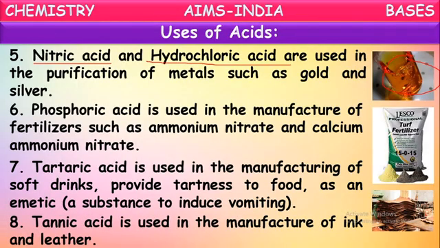One more is given here. Tannic acid is used in the manufacturing of ink and leather. Here they show leather, animal leathers, which are used to make different products like bags, belts, purses, and wallets. Before using these leathers for manufacturing, they are purified or cleaned. In cleaning this leather, they use tannic acid. Not only that, even in inks they use tannic acid. Okay, these are different uses of acids to us.